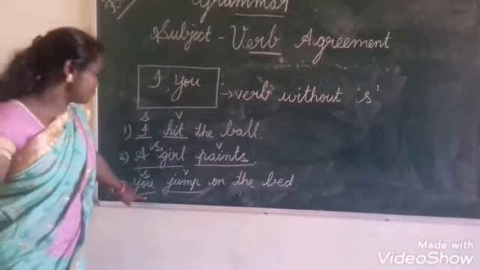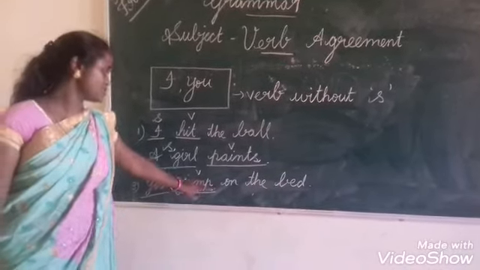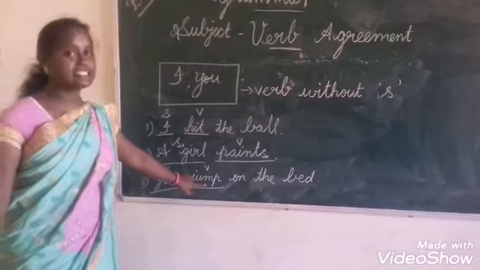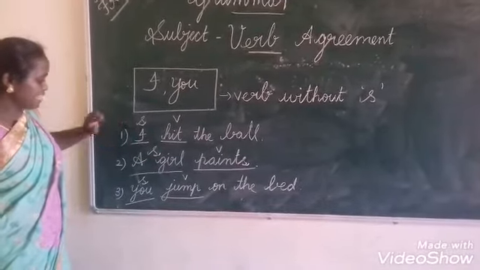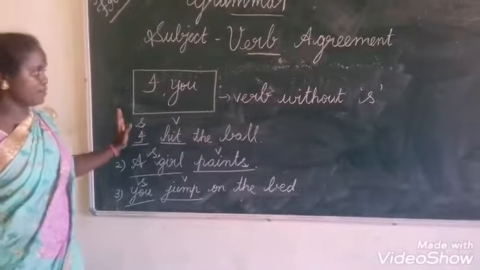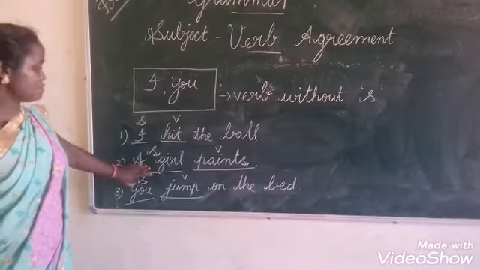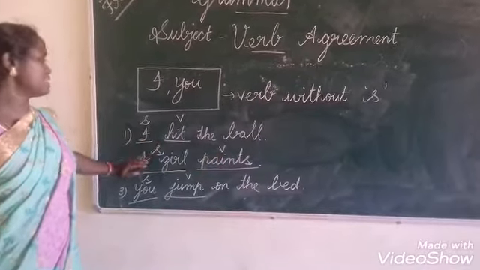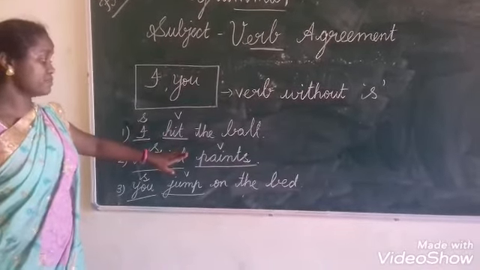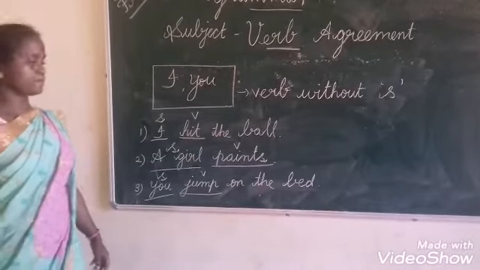Okay. So for I and you, always use the verb without s. For a singular subject, use the verb with s. For a plural subject, use the verb without s. Okay? Thank you.